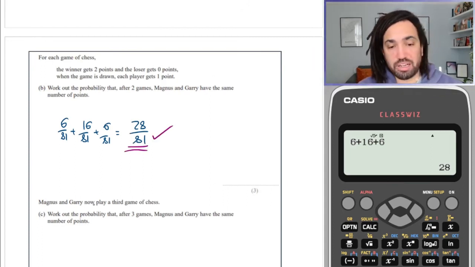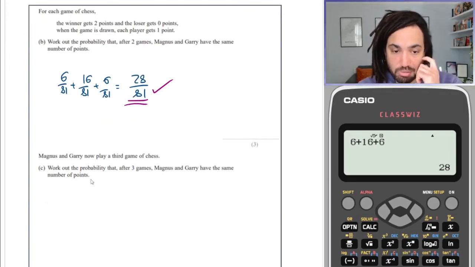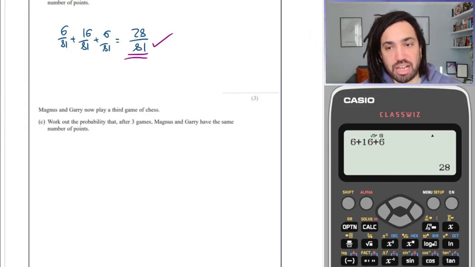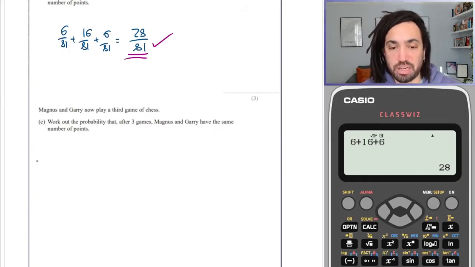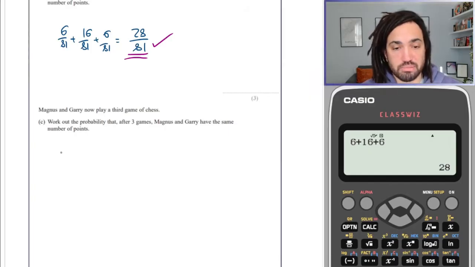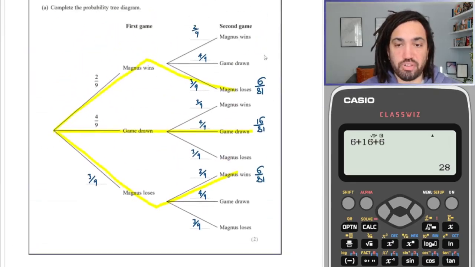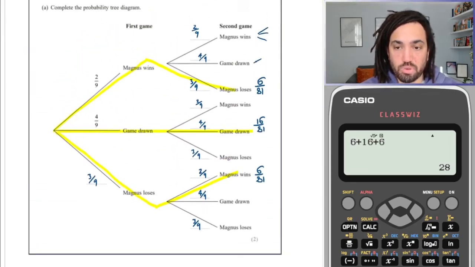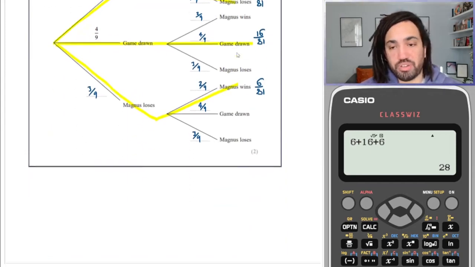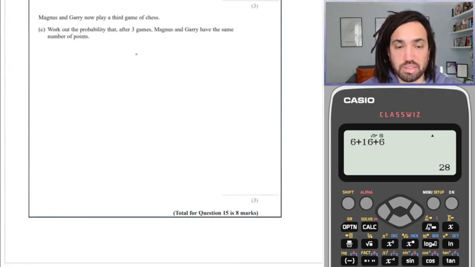Okay, it says Gary and Magnus now play a third game. Work out the probability that after 3 games, Gary and Magnus have the same number of points. So when we do 3 games, having a tree diagram becomes a bit unhelpful. What we're going to do is figure out all the possibilities, because if I were to go back up here and start drawing another 3 branches off all 3 branches, it's going to get really messy really quickly. So instead we're going to think about how they are going to be able to tie, or have the same number of points.